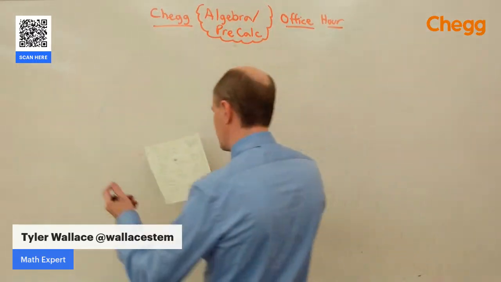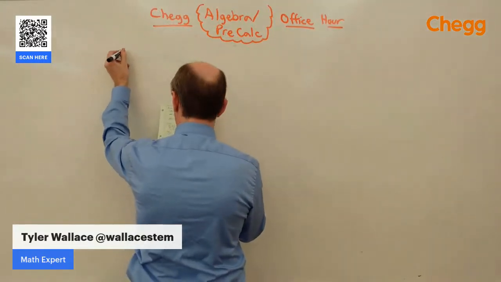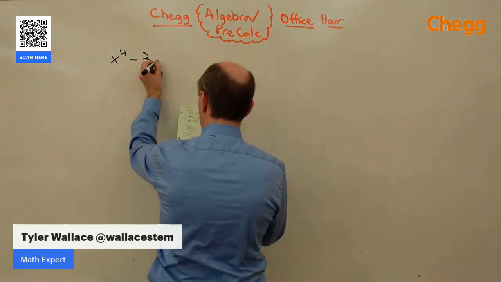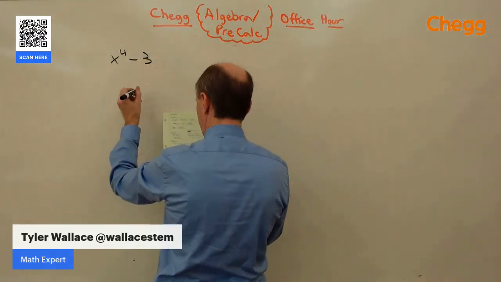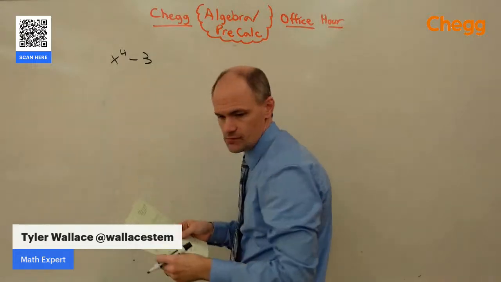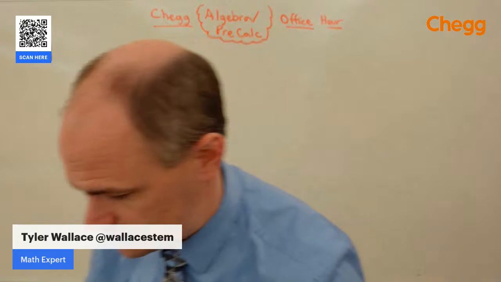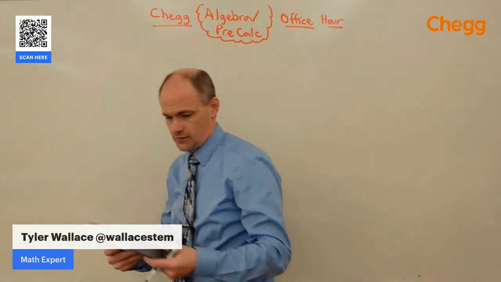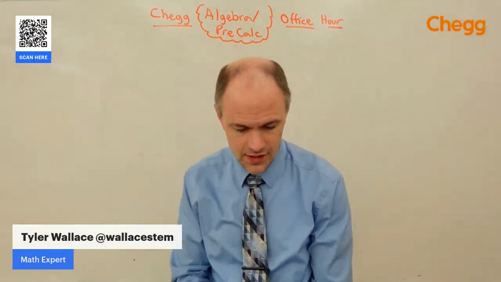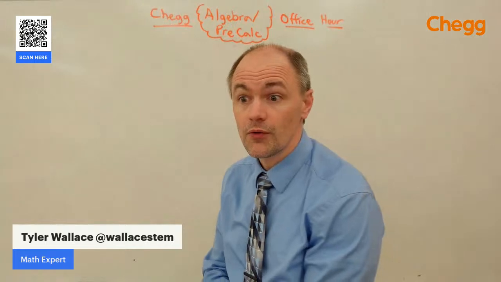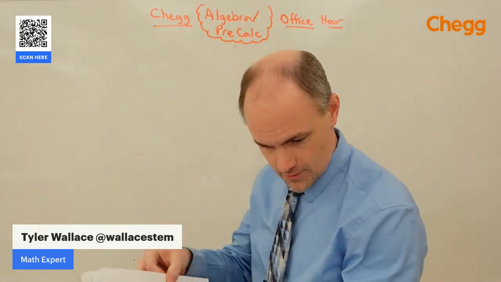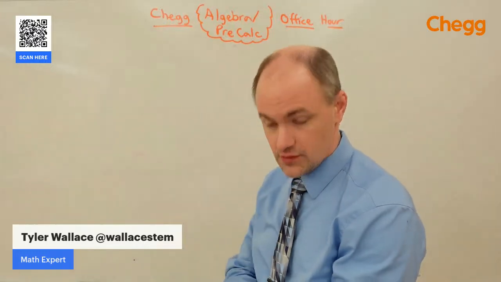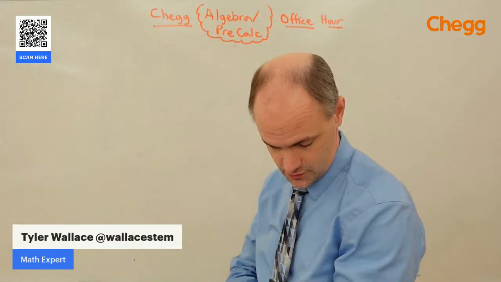Let's say we want to factor x to the 4th minus 3x squared. That one's a little obvious. I'm going to pick a different problem because it's too obvious. I don't want to do an obvious one. That one you can do by hand. Let's find a rational root theorem problem in this textbook. Here I have rational root theorems on page 170. Stay tuned. This is going to be a fun one.